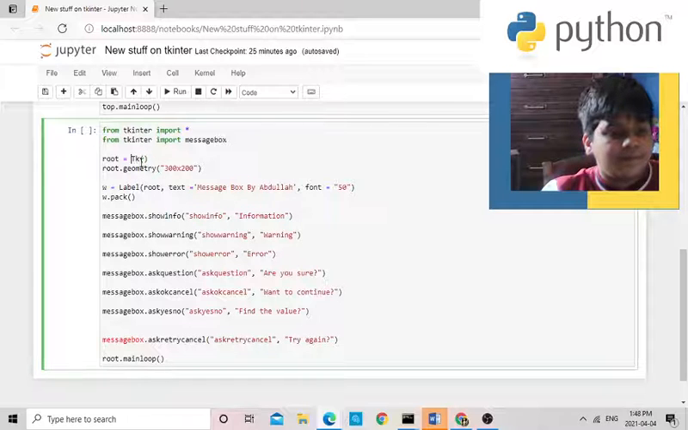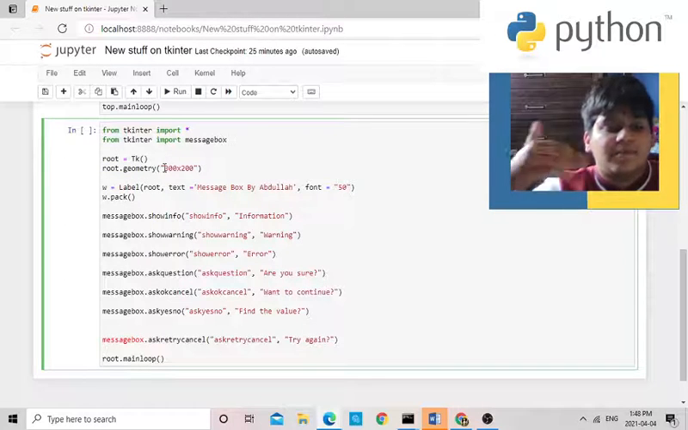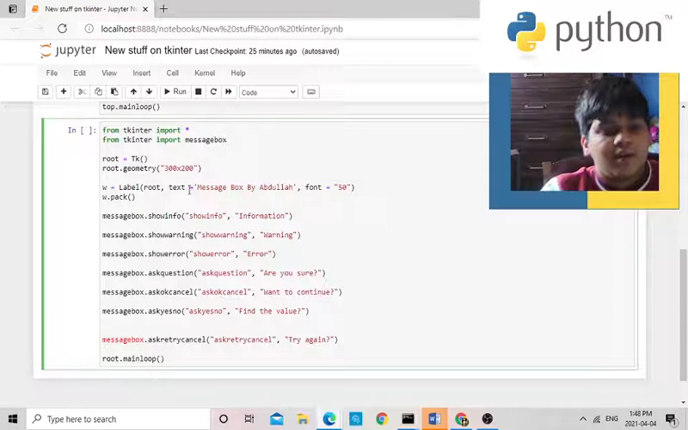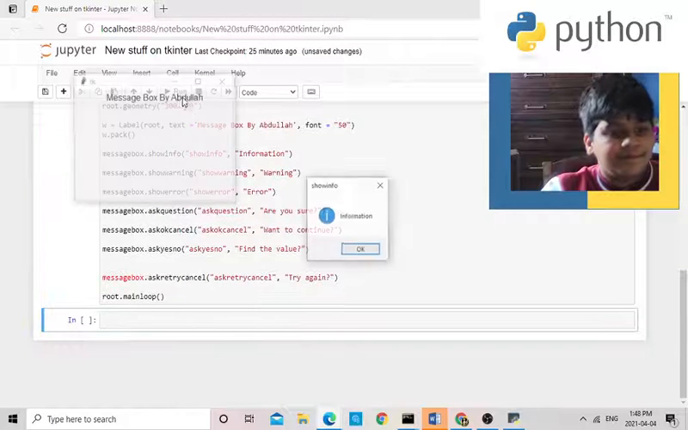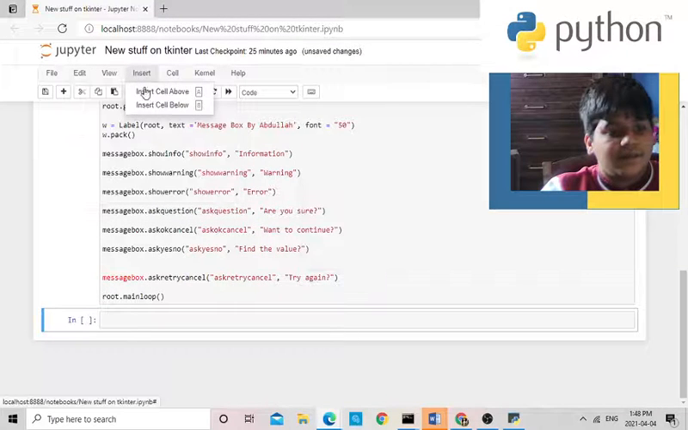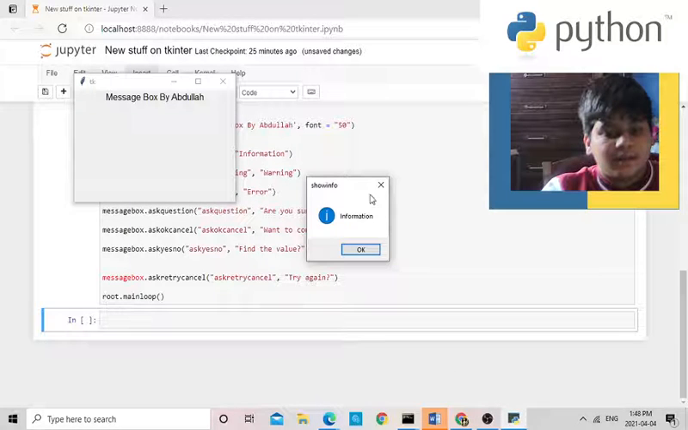It's pretty easy. And root.geometry is the size of the box, and then the label, message box by Abdullah, and font 50. You don't have to. I can change the text too if I want to. I just want to change the size for now. And then this, and then messagebox.showinfo. Here are the differences. So I'm gonna start running it. Alright, let's start. Oops, sorry, my bad.